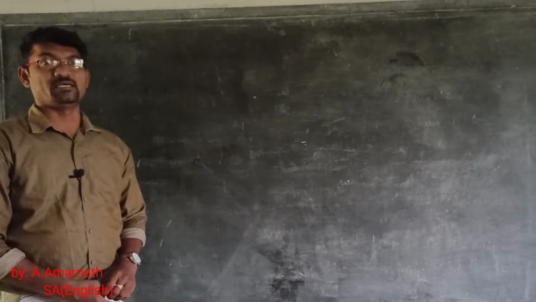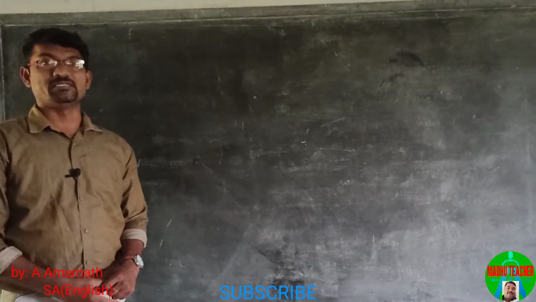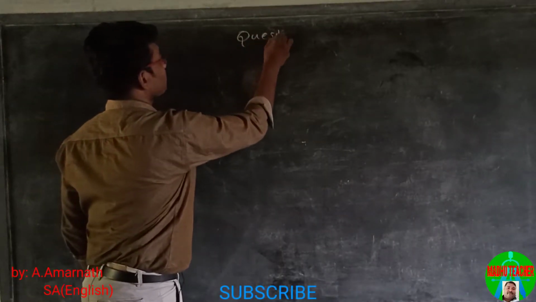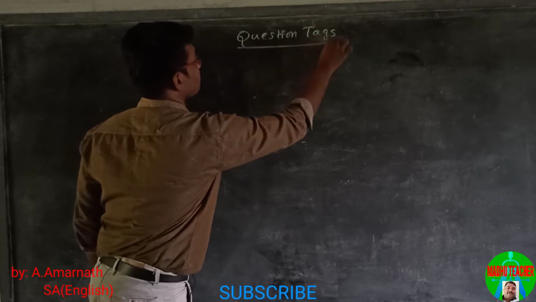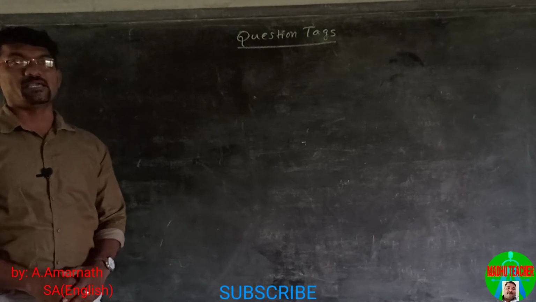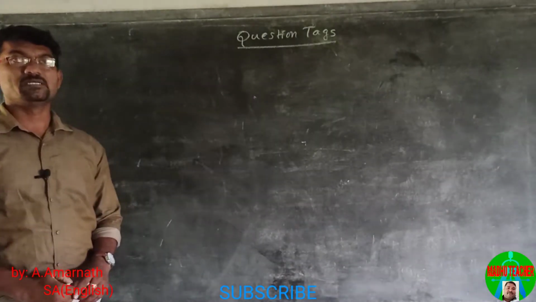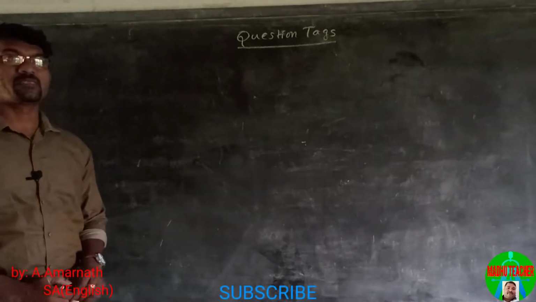We are going to learn about one more grammar component, that is question tags. Question tags, as the name implies, are small questions at the end of statements or declarative sentences.